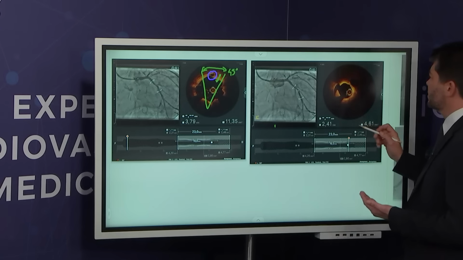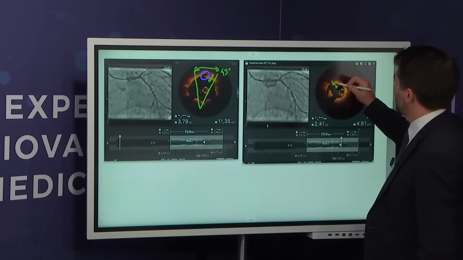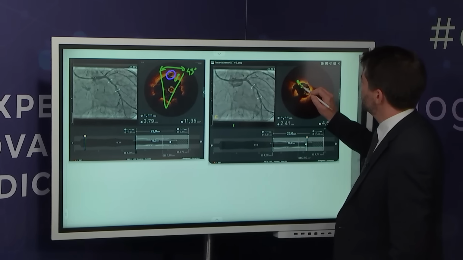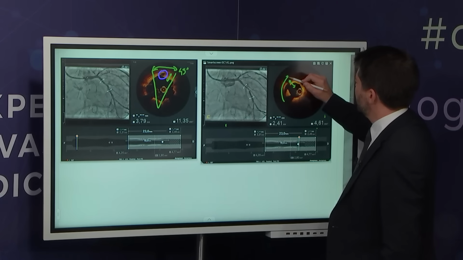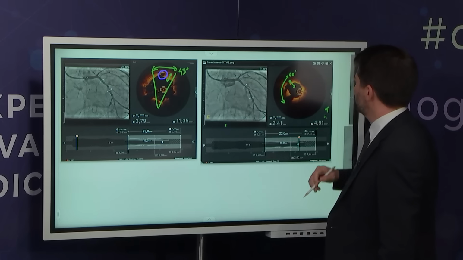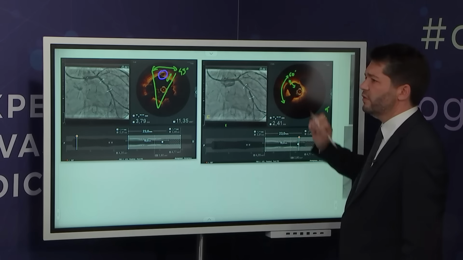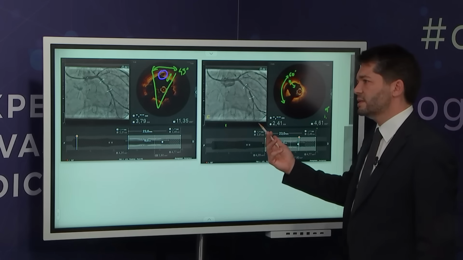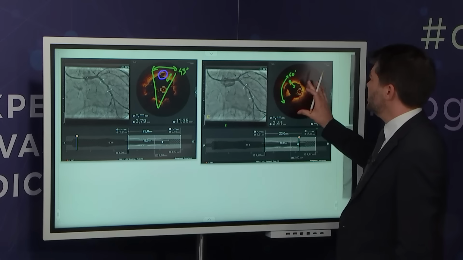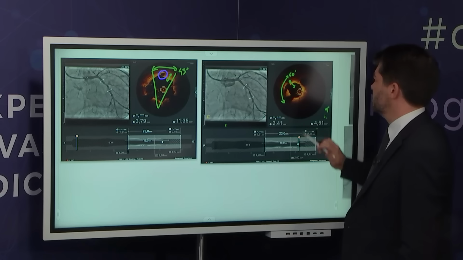Here it's very different because we see that the depth is larger. The dissection goes beyond the media to the adventitia, and the radial extent is a little larger, almost 60 degrees. Moreover, we also identified on the pullback that the length of this dissection was more than 2 millimeters, although we are not able to identify it on the angio. I think these are definitely criteria for covering this dissection and fixing it. So that's what we did.